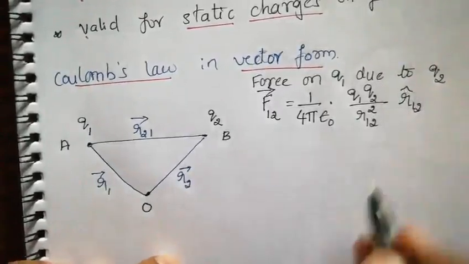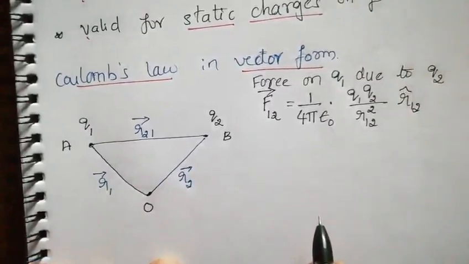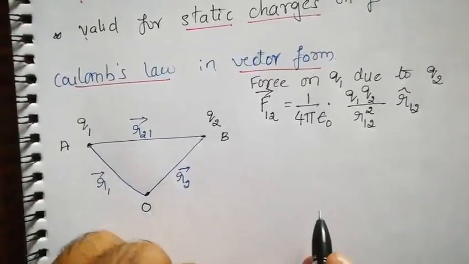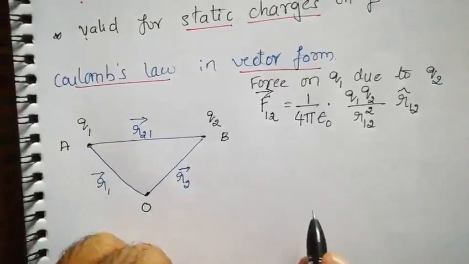As we know from first-year vectors, r cap indicates a unit vector, a direction vector.